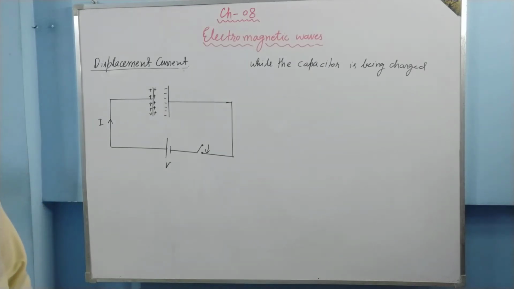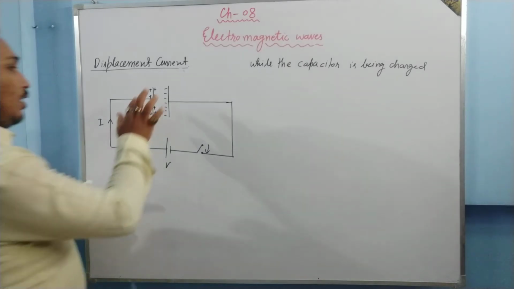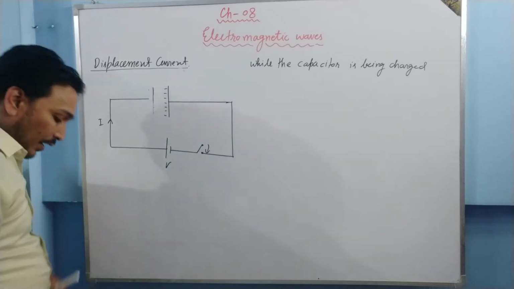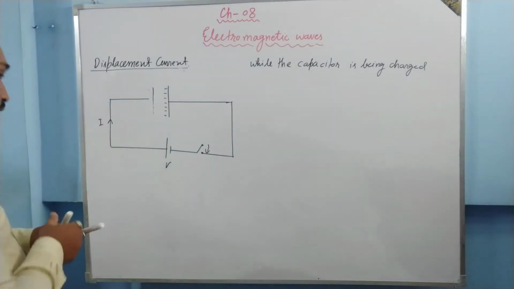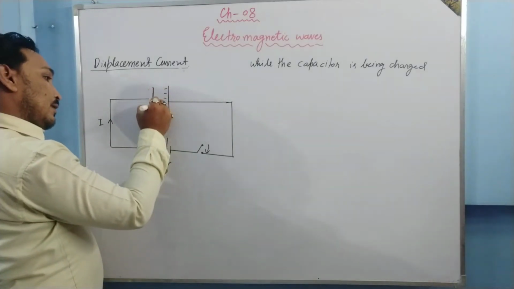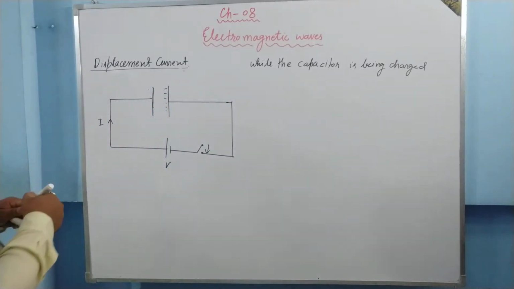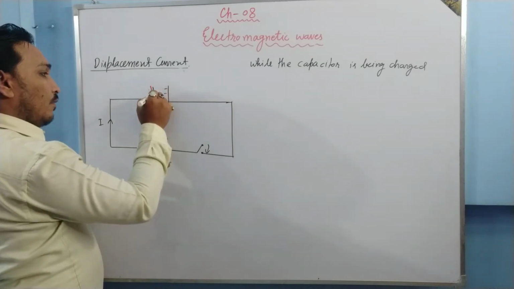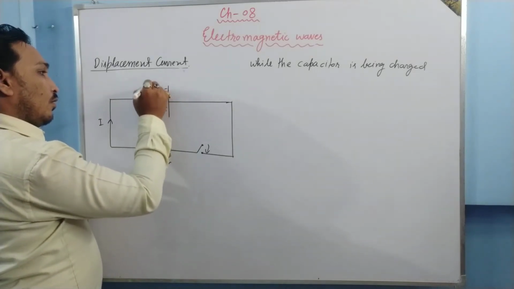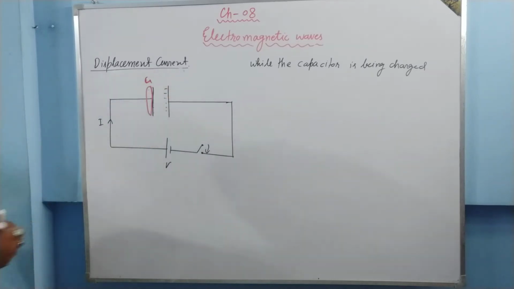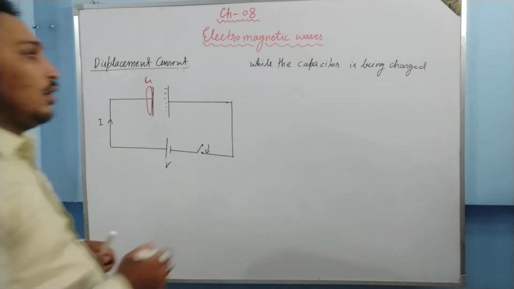So what I am going to do, I am going to take an Amperean loop, a closed circular loop, just outside this plate. Let this loop be C1. So you apply Ampere's circuital law on this loop.